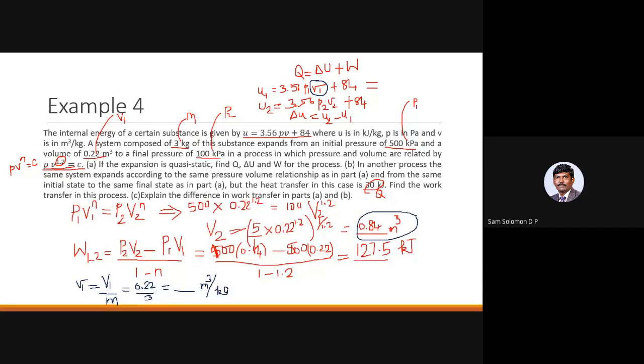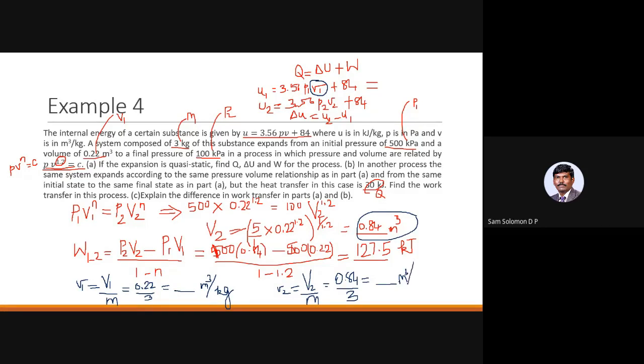Okay. So similarly, you can also find the value of small v2. Capital V2 divided by the mass. So capital V2 here is 0.84. So 0.84 divided by the mass, which is 3. You'll get some answer in meter cube per kilogram.